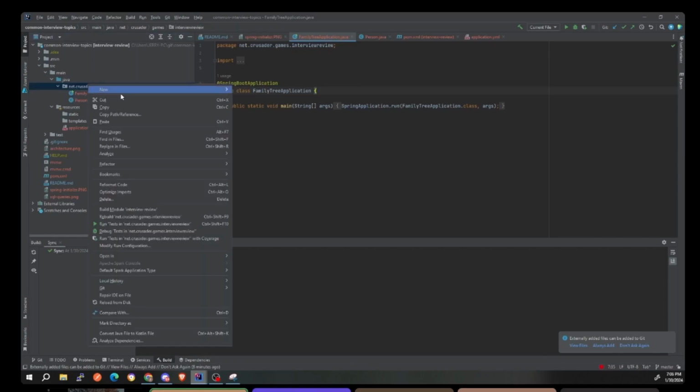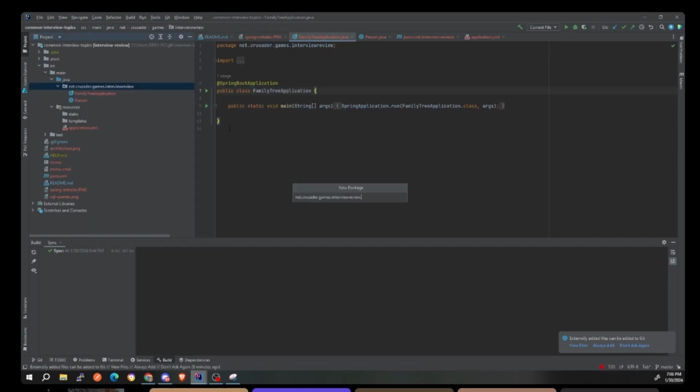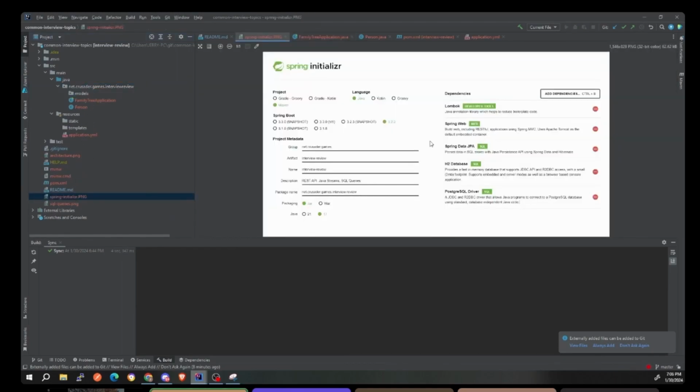Okay. So first, let me just create the model real quick. So models, and by the way, I went to Spring Initializr. These are the options that I used, if you want to follow along, but you don't have to follow along with code. It should be very straightforward and very similar to what you guys have done with your projects: Lombok, Spring Web, Spring JPA, H2, and the Postgres driver. That's what we're building off of.